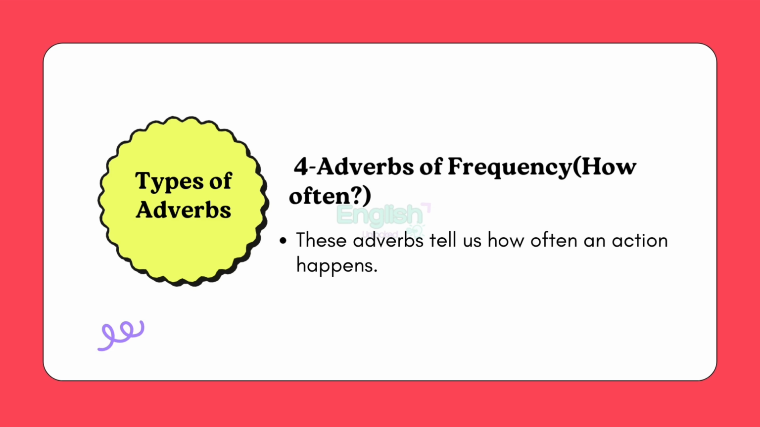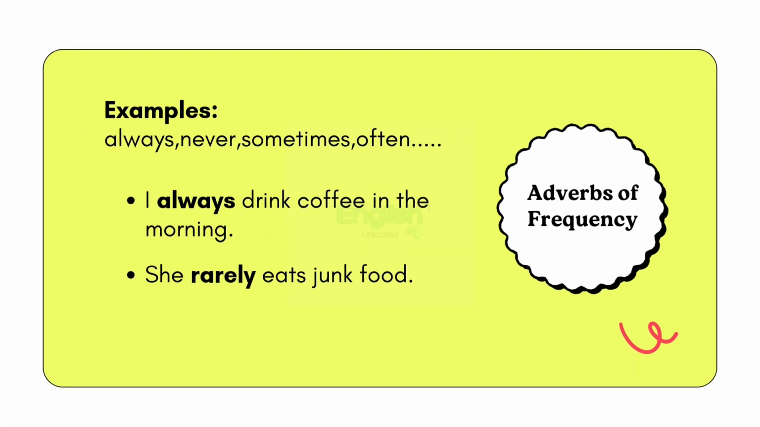Next up, adverbs of frequency. These adverbs tell us how often an action happens. For instance, always, never, sometimes. "I always drink coffee in the morning. She rarely eats junk food." Use these adverbs to describe repeated actions.